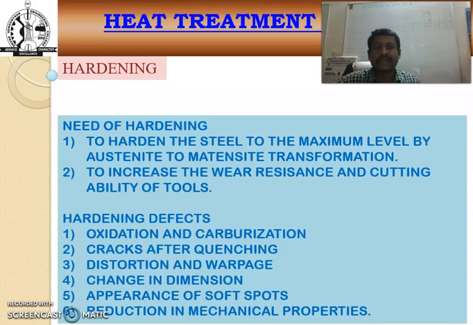Here we have some defects while hardening the material. The defects are oxidation and carburization, cracks after the quenching process, distortion and warpage, change in dimensions, appearance of soft spots, and reduction in mechanical properties like tensile strength, compressive strength, impact strength, ductility, etc.